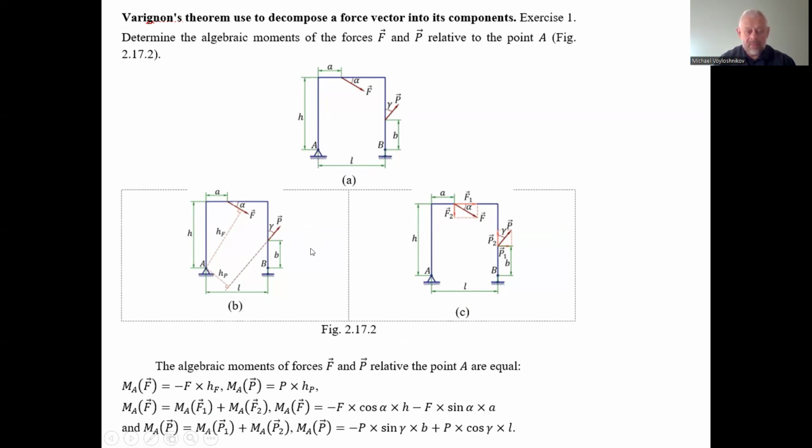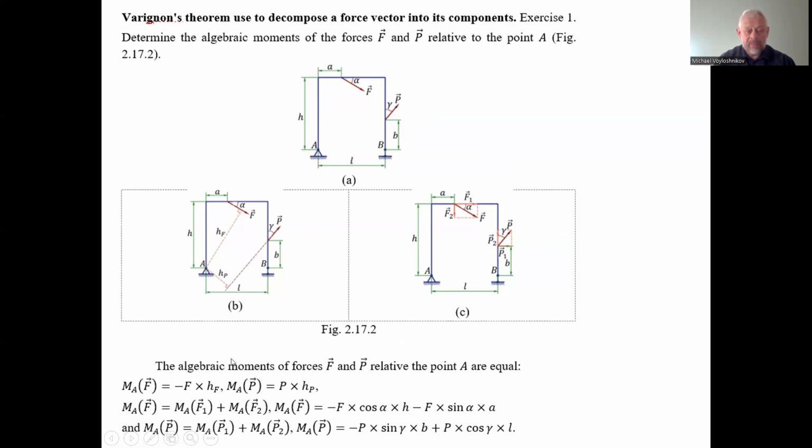And this moment is caused by two forces F and P. Forces are vectors because in the two-dimensional space we have two axes X and Y, and there are vectors on the plane. Or we can do the product of the force on the arm.